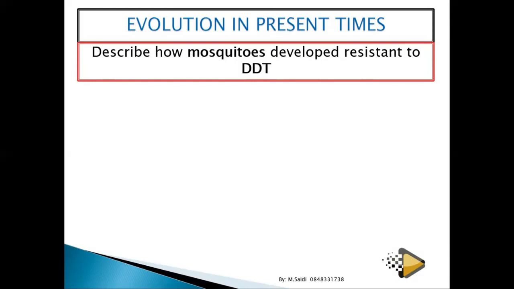Remember I told you that evolution is increasing the complexity of an organism. The organism becomes more complex. If the organism becomes more complex, it means that what was working on it is no longer working on it. It has become more complex. It has modified its structure. Then it means that it cannot be affected by such.